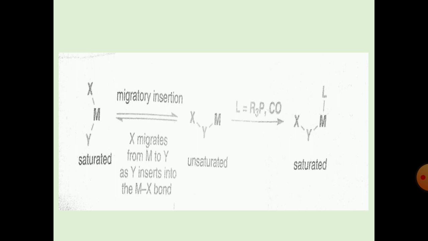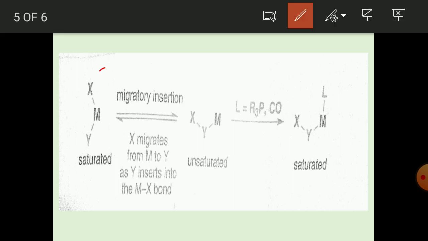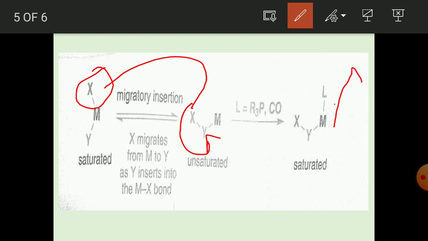In the first step, X is attached to the metal, and in the second step the X is attached to the Y, and in the last step the second ligand is attached to the metal, giving a saturated complex. Unsaturated means what? The X migrates from the M to Y and Y is inserted into the M-X bond. Okay, it's called a migratory insertion.